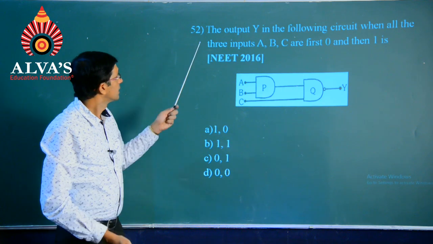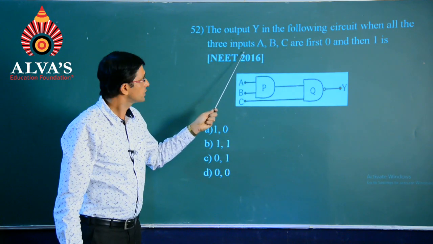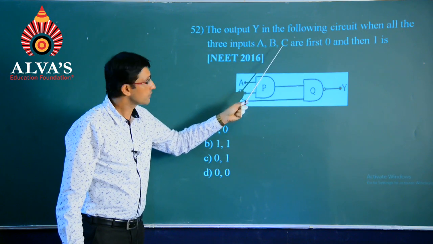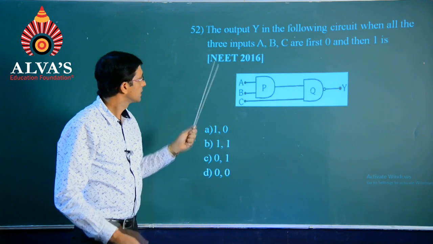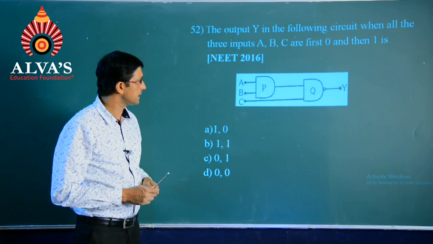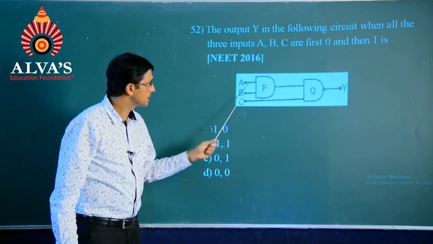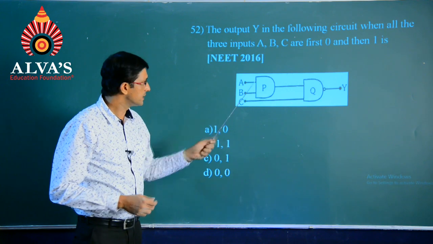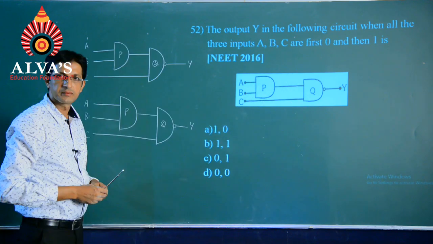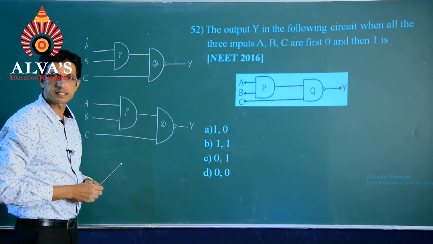Next question. The output Y in the following circuit when all the three inputs A, B, C are first 0 and then 1 is a question of NEET 2016. So, here we are having two logic gates with three inputs, and Y happens to be the output of this P and Q. So, we will begin with the solution this way, students, with the two indications I have done for the same circuit.